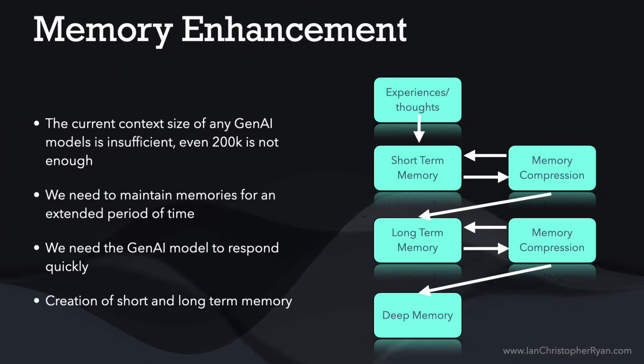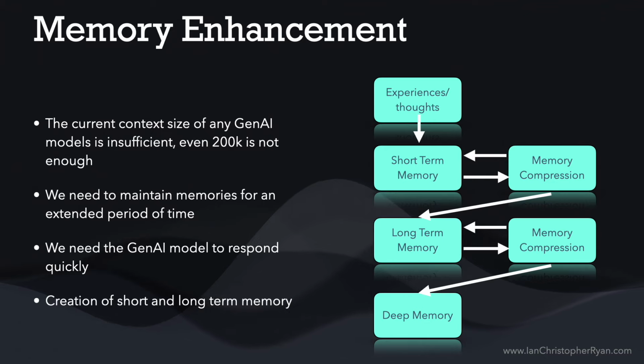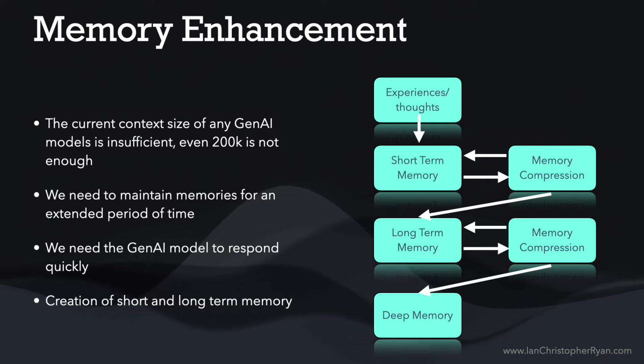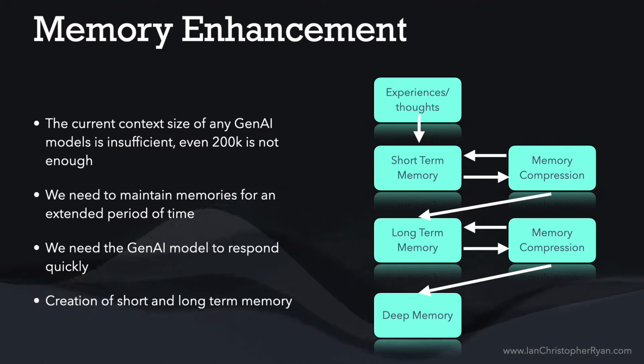And so because of this, just like a human would, we need to start moving memories from short-term memory down to long-term memory, and then eventually into a deep memory. So what we build is that MESA has a short-term memory of things that have happened in the last few days. This memory gets built up, but we build it up in a way that it can also be compressed. If there are repeated things happening in the memory, so she is seeing the same thing over and over again, there's no point in repeating that in the memory. So we also compress all these memories down in the short term before they get moved to the long-term memory.